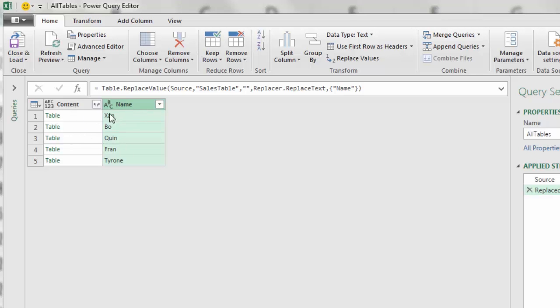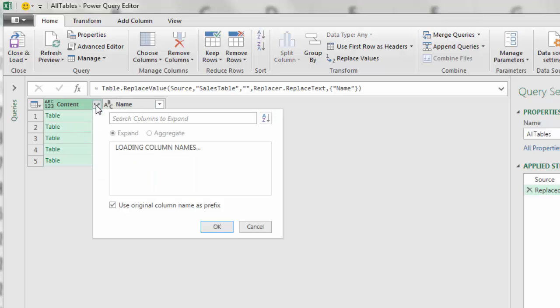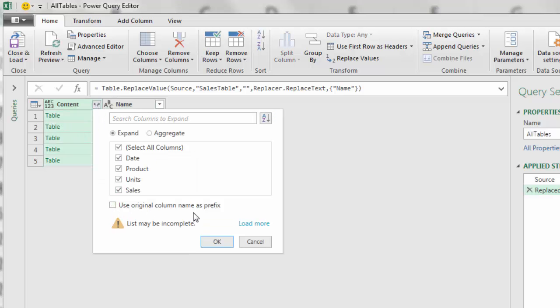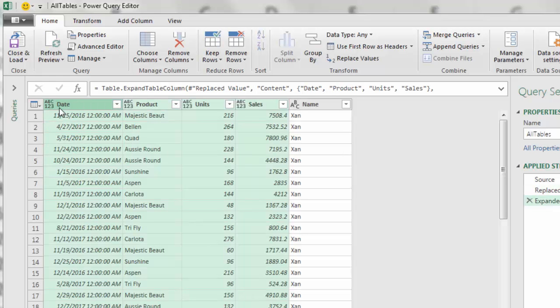All right, now we're ready to expand. I click Expand, uncheck Use Original, because I don't want content to begin each column name. Those columns are fine. I want all of them. Click OK. Now we can change the data types for all of our columns.